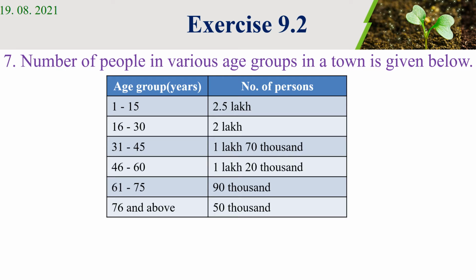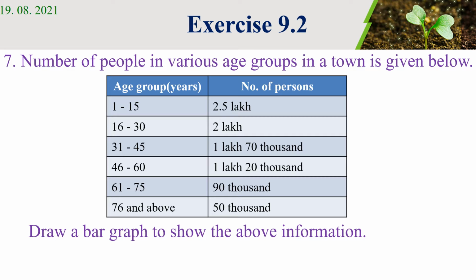1 to 15 age group having 2.5 lakh persons, and 16 to 30 age group having 2 lakh persons. 31 to 45 age group having 1 lakh 70,000 persons, and 46 to 60 age group having 1 lakh 20,000 persons, and 61 to 75 age group having 90,000 persons, and 76 and above having 50,000.